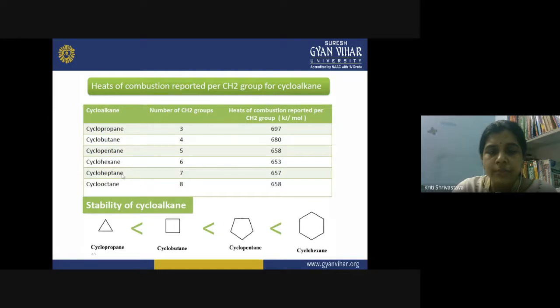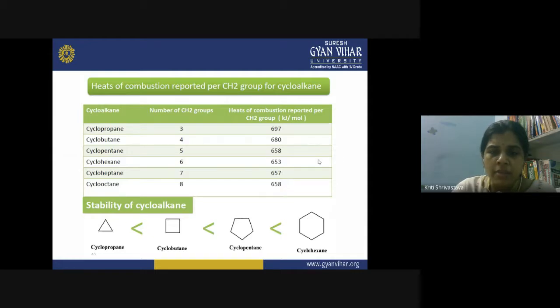Cycloheptane again 657, cyclooctane 658. So what is this heat of combustion representing? This is representing the stability of this cyclic structure. And you see, once we have reached the six-membered ring, what happens? The heat of combustion is almost constant here.